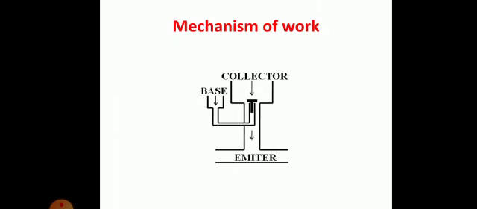Now how is it working? In this diagram you can see there is base, collector and emitter. The actual flow is from collector to emitter. You can see that there is one container. You can think of water, or any fluid. So the water should come from collector to emitter, but that flow is prevented by one T-shaped plunger. Clear? That is a T-shaped plunger.